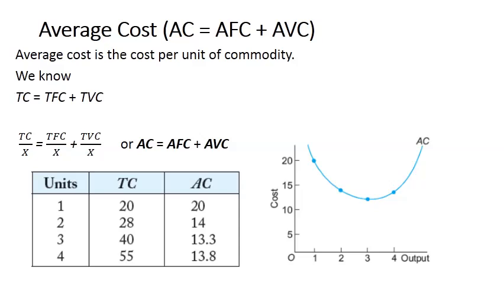And you can see initially average cost is declining from 20 to 14, 14 to 13.3, then it starts increasing from 13.3 to 13.8. You can see in the diagram as well, the AC curve is U-shaped. Initially it declines, reaches a minimum, then it starts increasing. To the left of the minimum point there are increasing returns to the variable factor, and to the right of that minimum point there are decreasing returns to the variable factor.